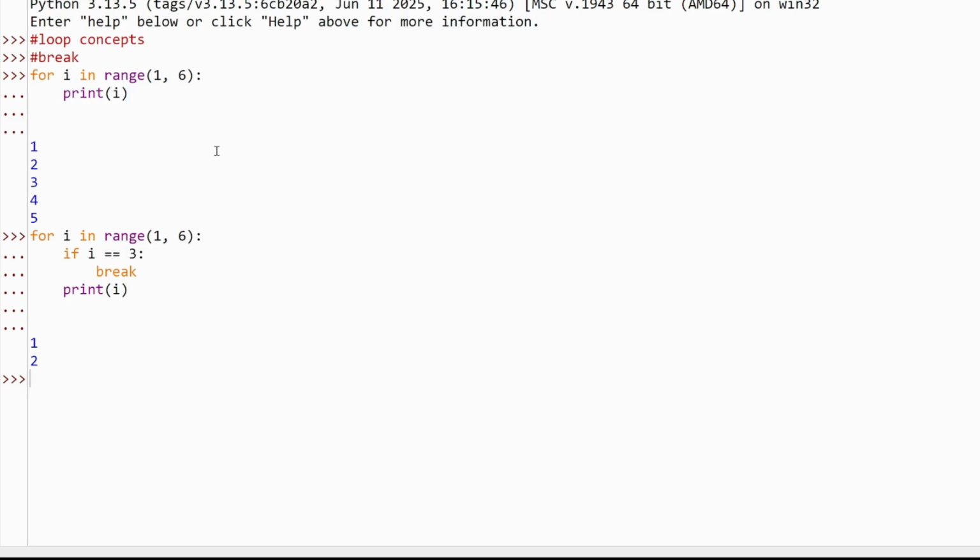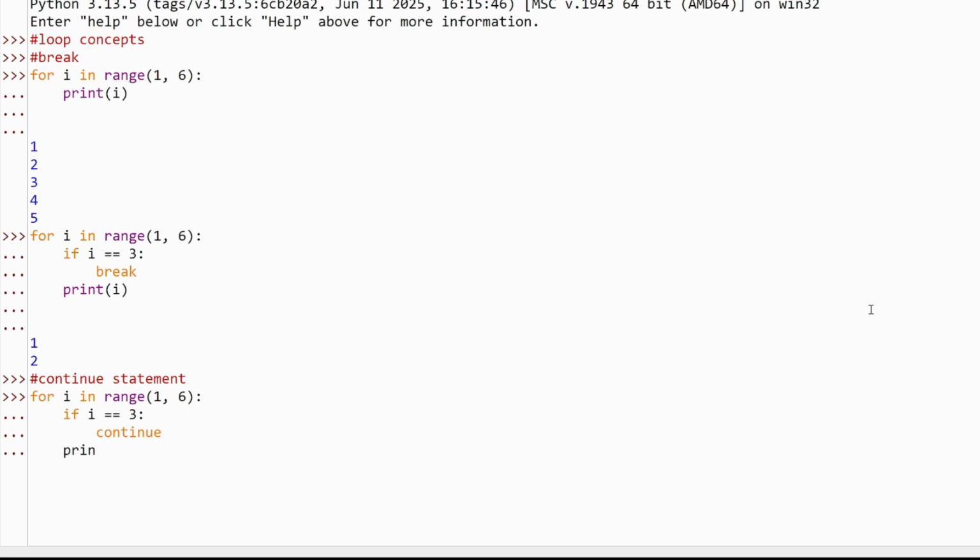Now we will see the continue statement. Same thing we will do. We will see for i in range 1 comma 6, if i double equal to 3, then continue.